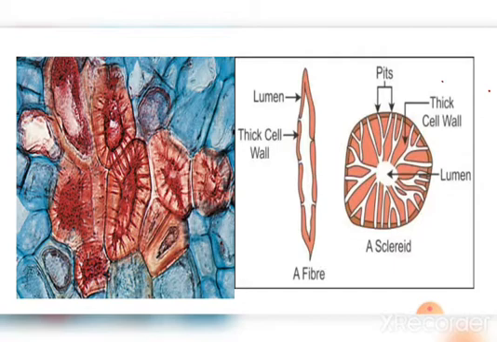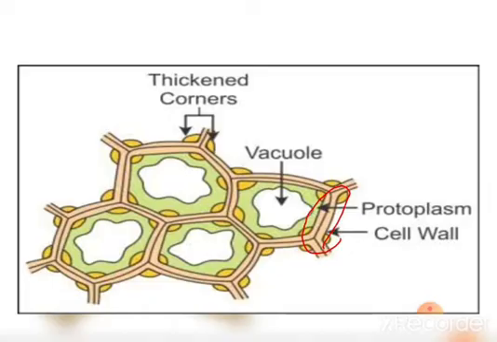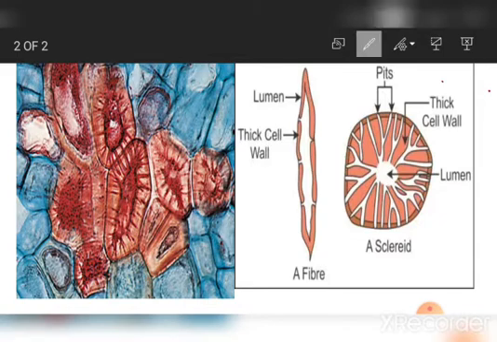As they are dead cells, they will not have protoplast. Sclerenchyma cells are grouped into fibers and scleroids.